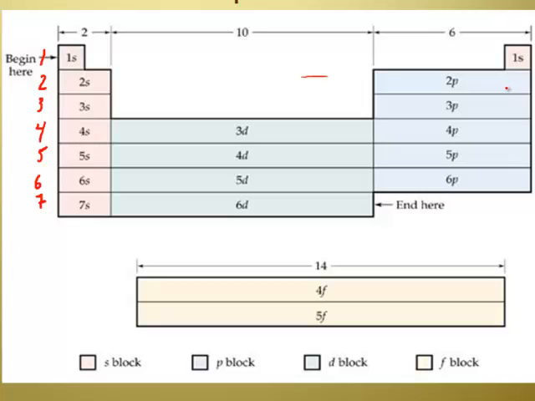So each box on the periodic table represents an electron in this picture. And the reason why the blocks are as wide as they are, check this out. The S block is 2 wide because 2 electrons can fit, and that's family number 1 and family number 2. Over here in the P block, there are 6 elements across, because you can fit up to 6 electrons in a P orbital. I'll bet then in 3D we're going to find 10 elements. Right. There are 10 elements going across the transition metals. And the inner transition metals have 14 elements going across them.